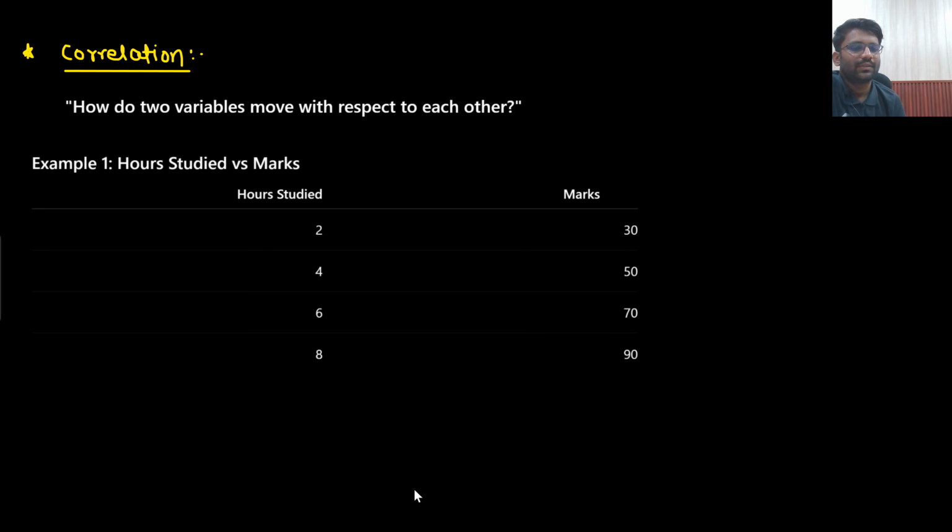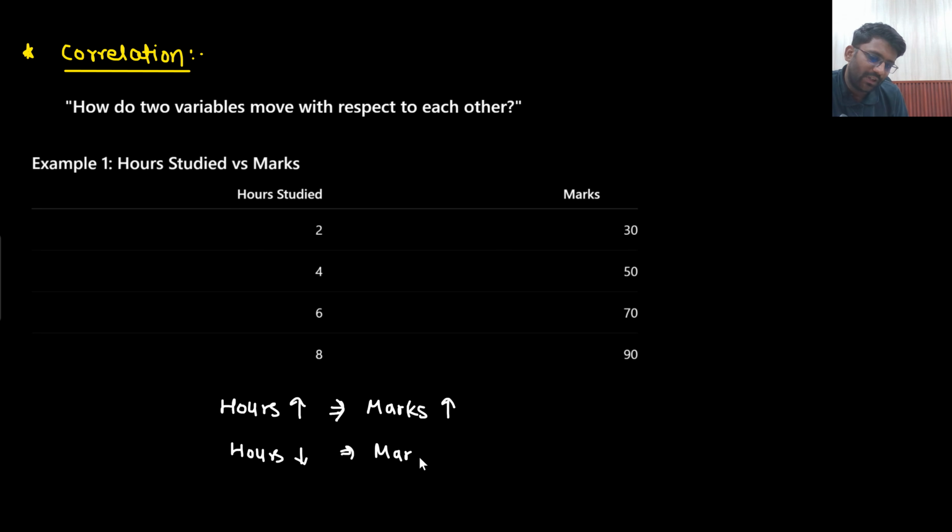Let's see this example. So hours studied versus marks. If some student is studying 2 hours per day, then he is getting 30 marks. If some student is studying 4 hours per day, then he is getting 50 marks. If some student is studying 6 hours per day, he is getting 70 marks. And if some student is studying 8 hours per day, he is getting 90 marks. That means if the number of hours studied is increasing, then marks are also increasing, right? And if he is studying less, then he is getting lesser marks. It is pretty obvious, no? If something increases, the other thing also increases, and if it decreases, the other also decreases.